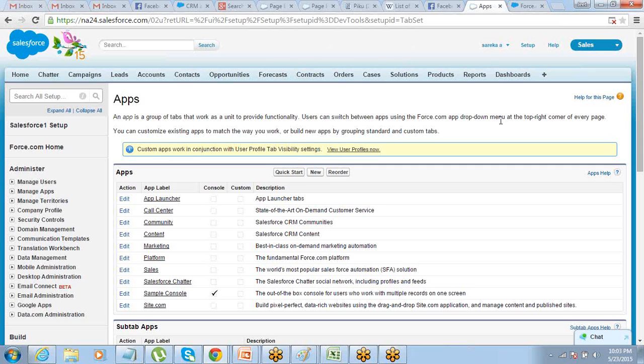But the same thing is not applicable for apps. If you see, the moment you've deleted apps, it's gone, it's not there anymore. All right, because app is just a user interface. Why is there a difference between an app and object, and what is the difference? App is just a user interface, just a screen. Even if you delete it by mistake, it does not take any data along with it. Got it? App is just the user interface. It takes you 2 minutes to create that app once again. Even if you delete it by mistake, you can just invest 2 minutes and you can create it again.